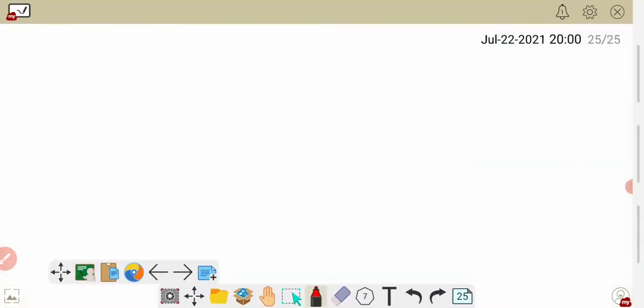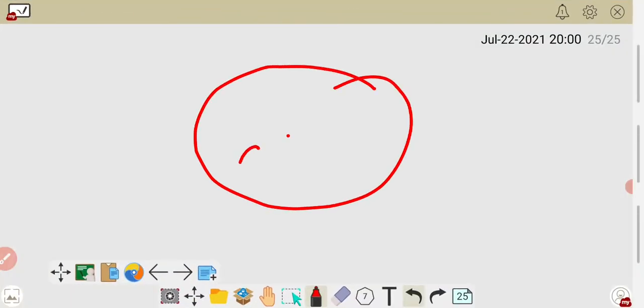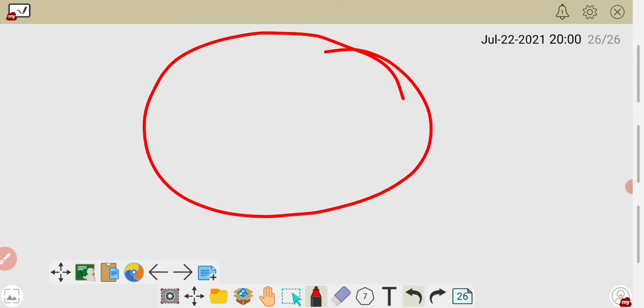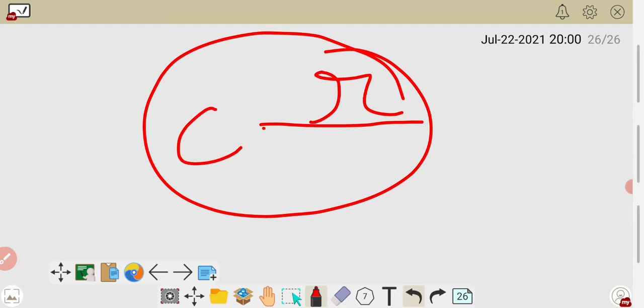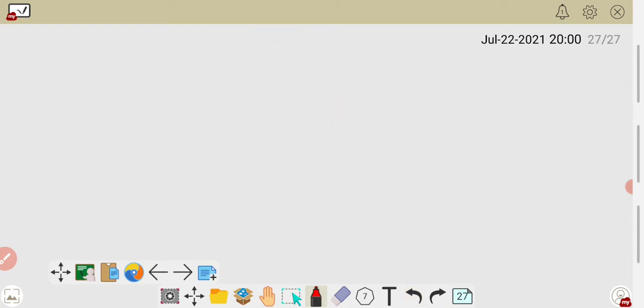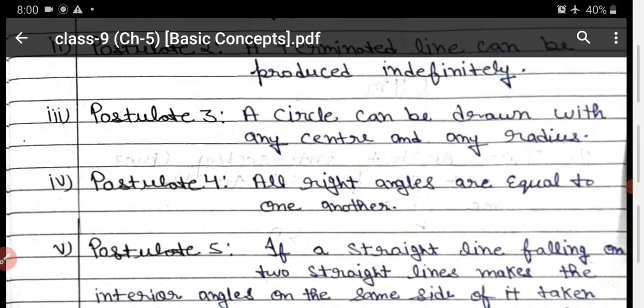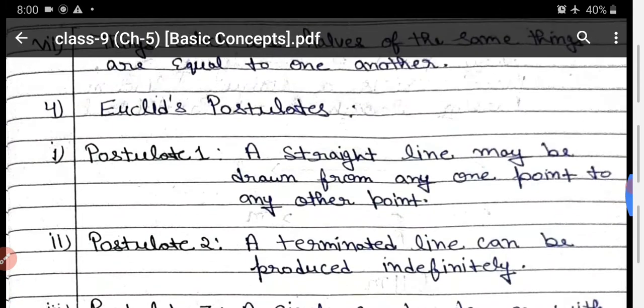All of you know that if you want to draw a circle, you need one center and you need one radius. Okay. Now, all this you know very well, but now in the form of a postulate, you understand. If in the exam you are asked the question, state the first postulate of Euclidean geometry, then you have to write that statement.